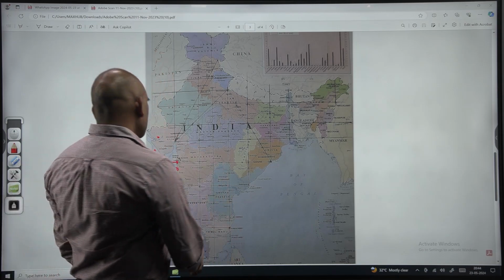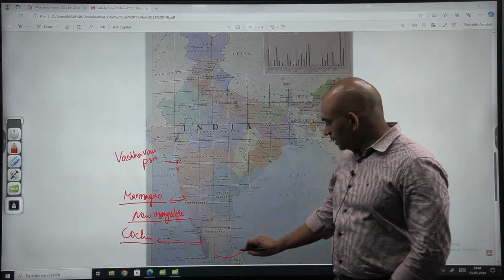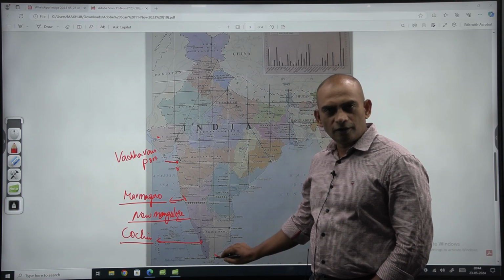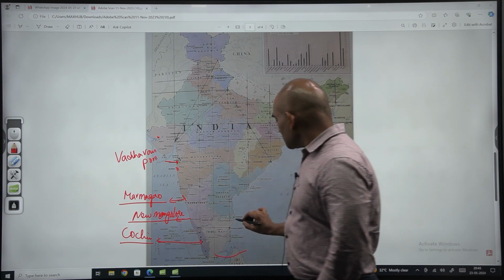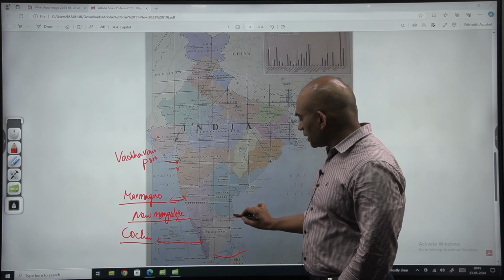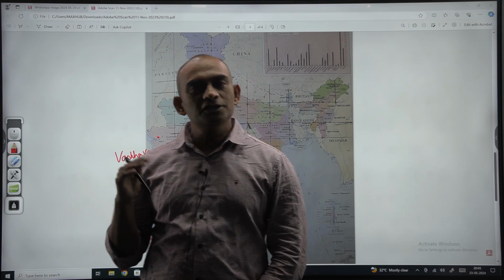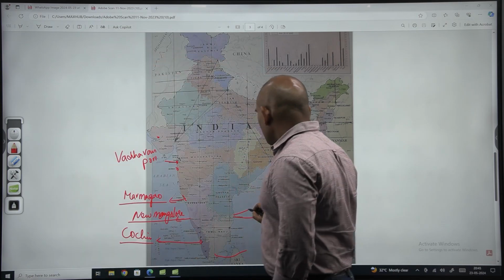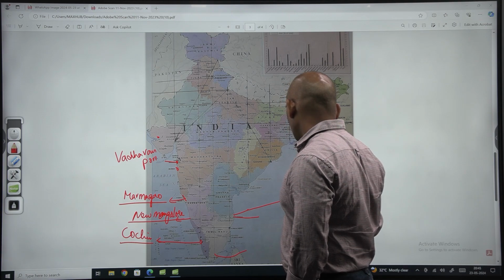In Tamil Nadu, Thoothukudi is located in the extreme south of the state, and Chennai port is the second one. North of Chennai, 20 kilometers away, is Ennore port.